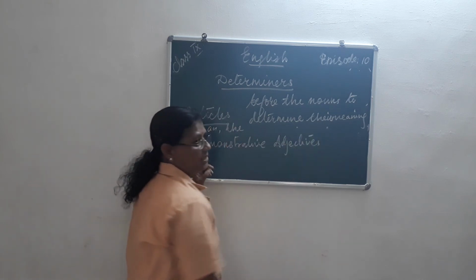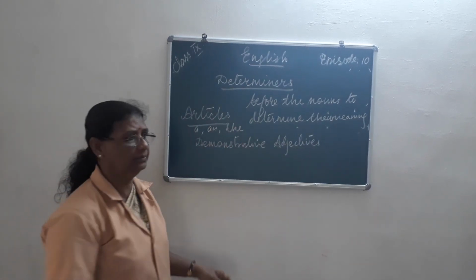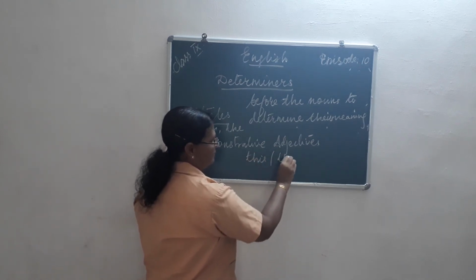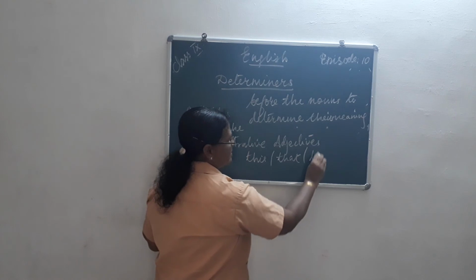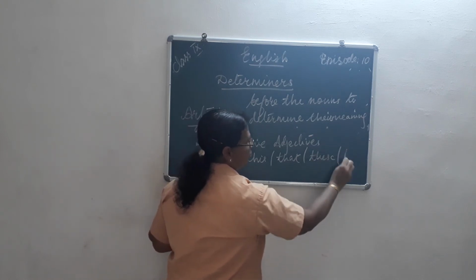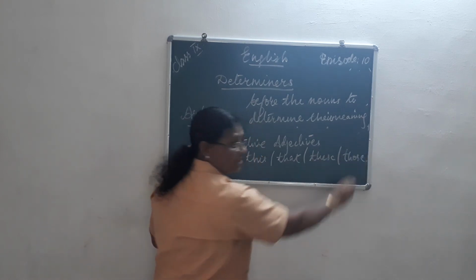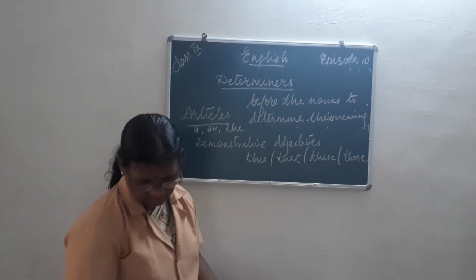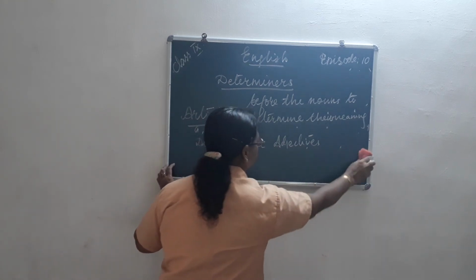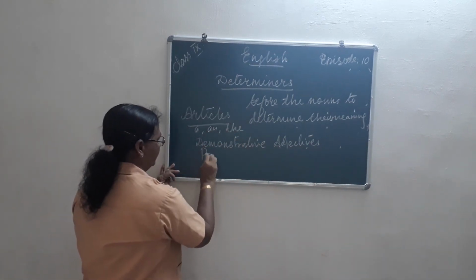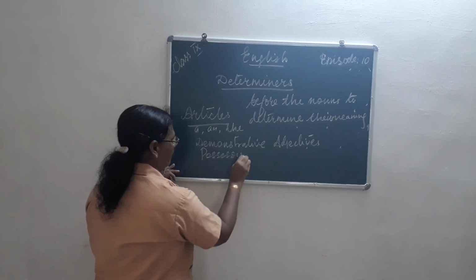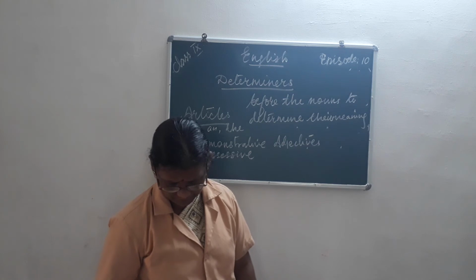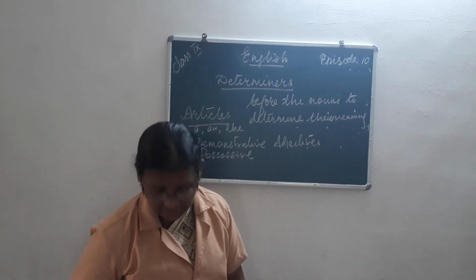Which are the demonstrative adjectives? When we demonstrate something, this is called a demonstrative adjective. This, that, these, those. Understood? This, that, these and those. Next is possessive. Which are the possessive ones?